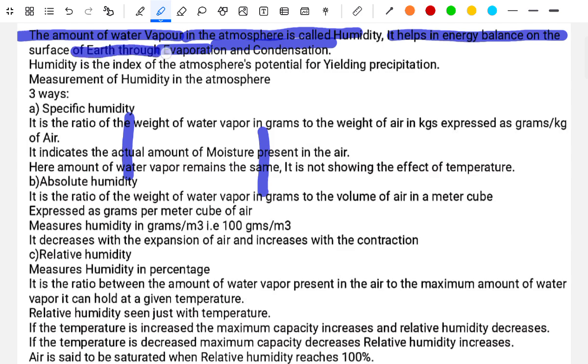Humidity is the index of the atmosphere's potential for yielding precipitation.